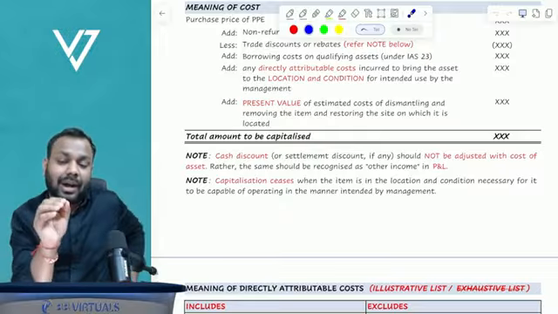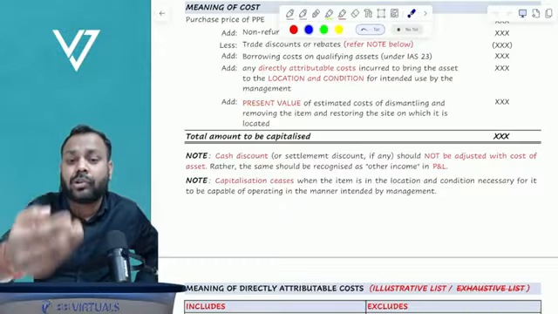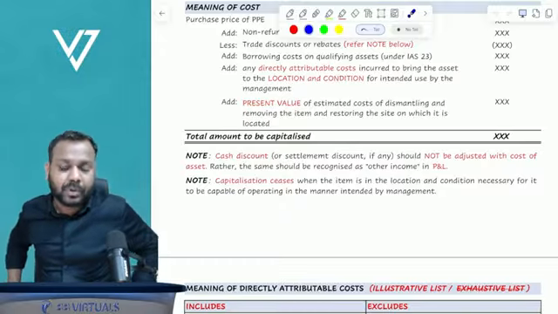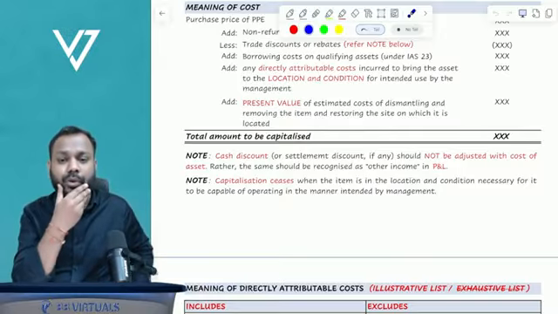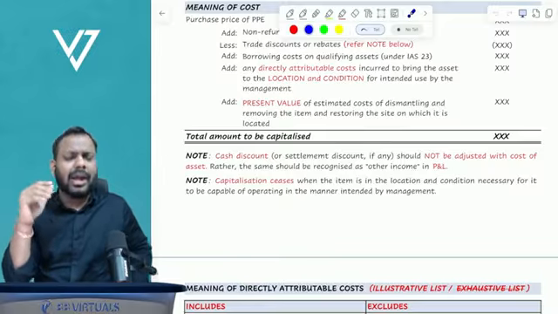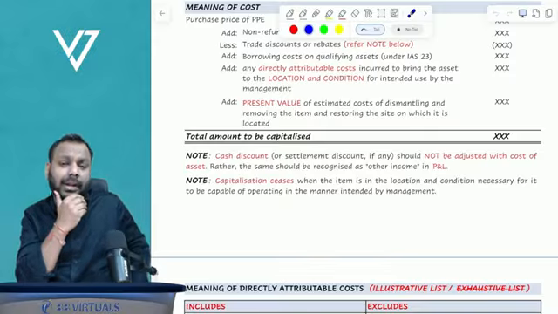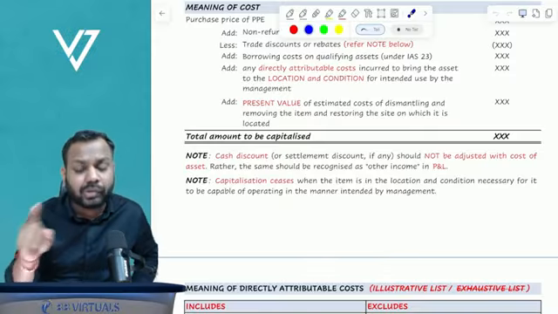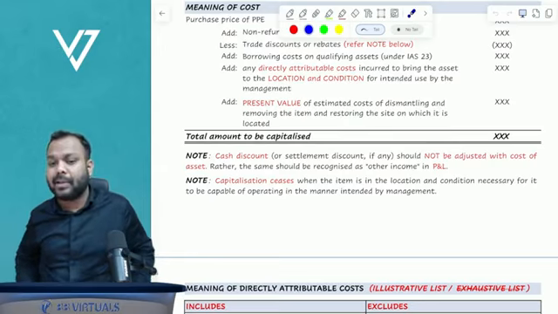Now, once the asset becomes available for use, you cannot capitalize any further cost to the cost of the flat. Let's suppose after the asset becomes available for use, you want to get some maintenance done for the flat, every month or every quarter. Will you capitalize those maintenance costs? No, you cannot capitalize those maintenance costs.